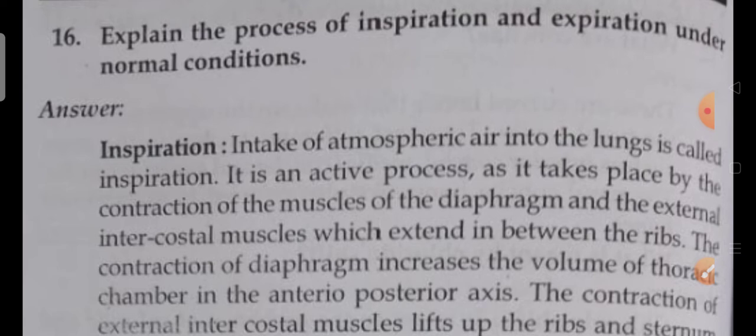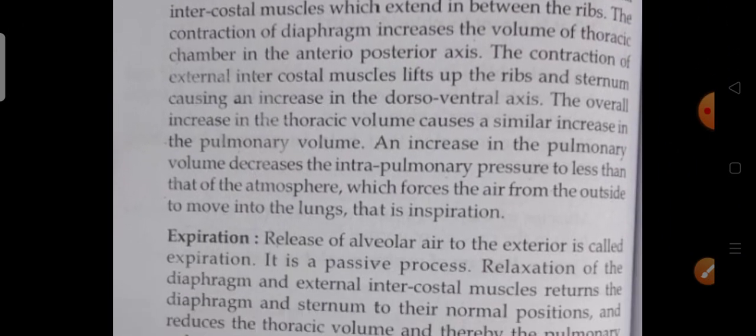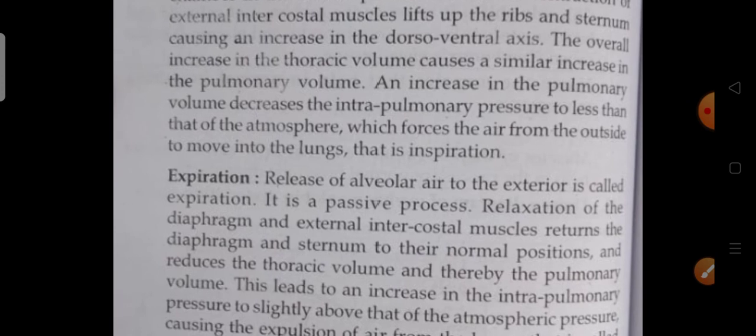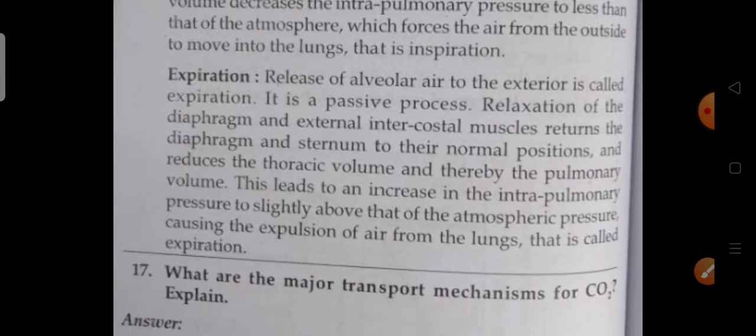Next is expiration. Expiration is nothing but releasing air from the lungs to the outer world. Release of alveolar air to the exterior is called expiration. It is a passive process. Relaxation of the diaphragm and external intercostal muscles returns the diaphragm and sternum to their normal positions and reduces the thoracic volume. We are inhaling, we are exhaling.